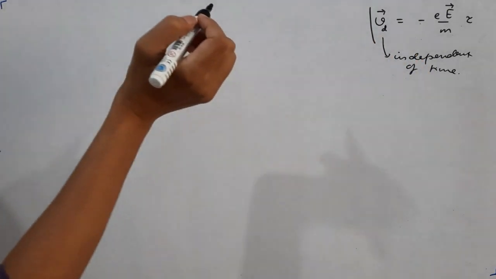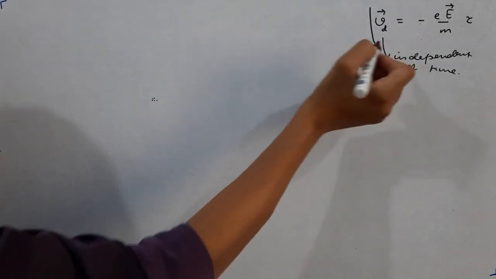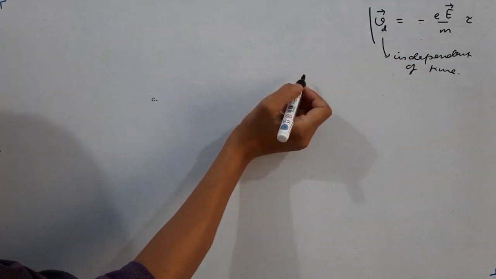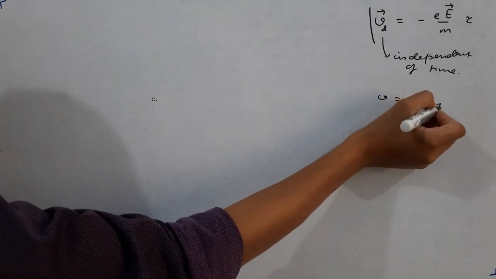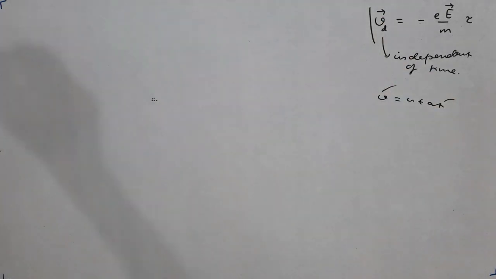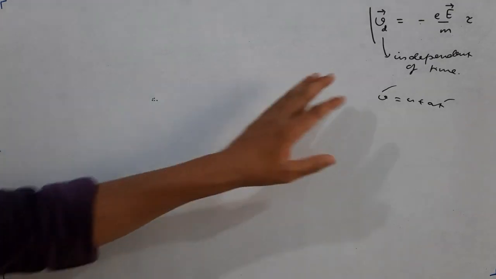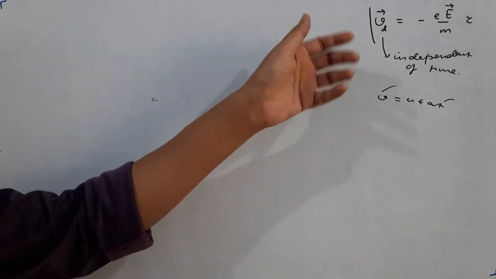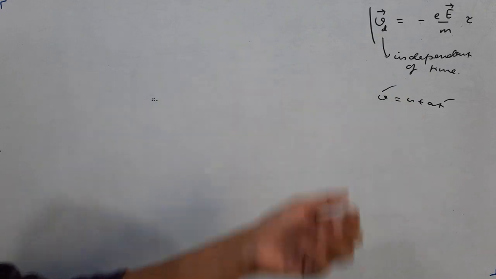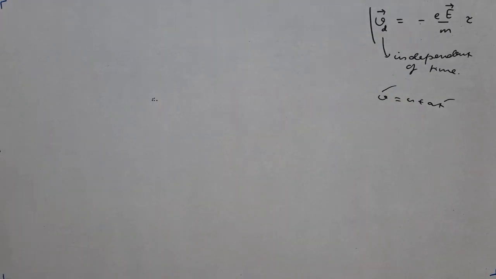Now what is the significance of this? We know in accelerated motion v is given as u plus at. So velocity depends upon time. The greater the time for which you accelerate a body, the more would be its speed. That is not happening over here, because whatever speed it tends to gain, it loses some of it due to collisions.